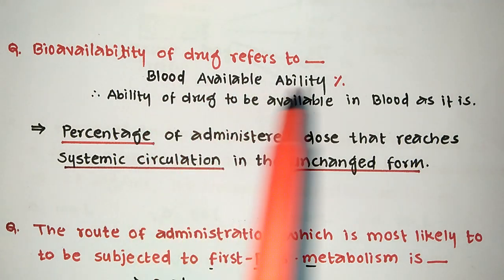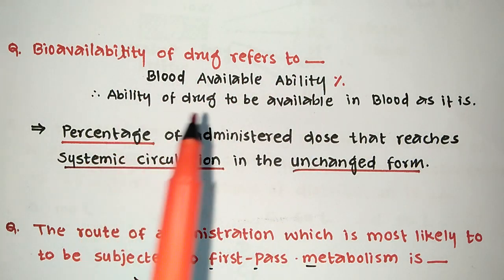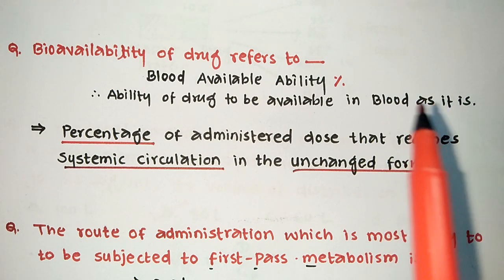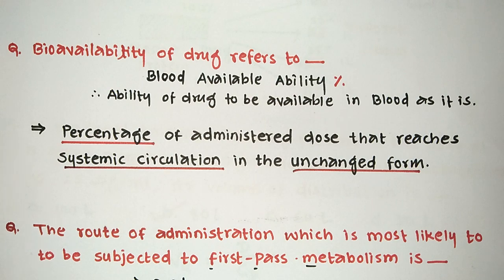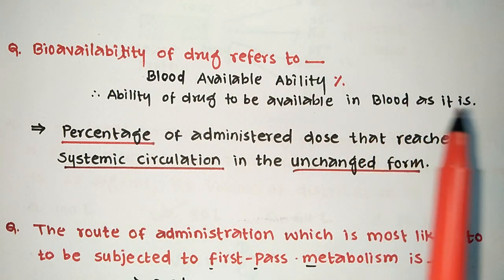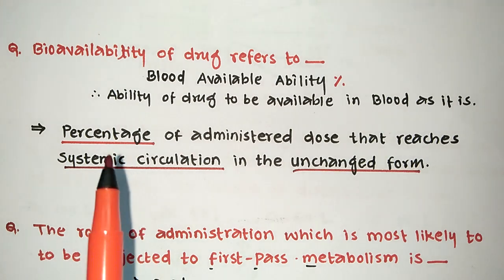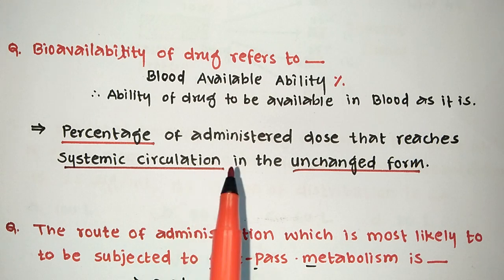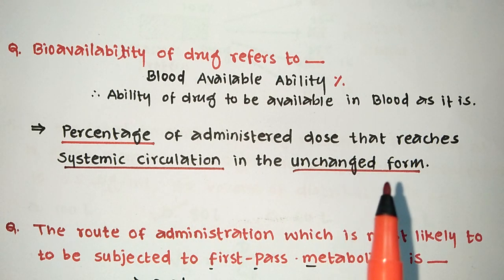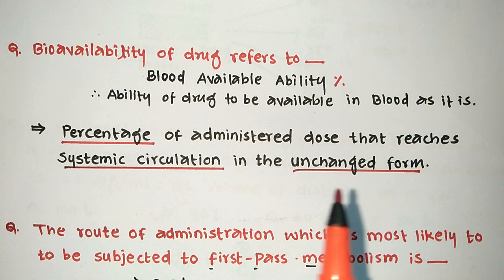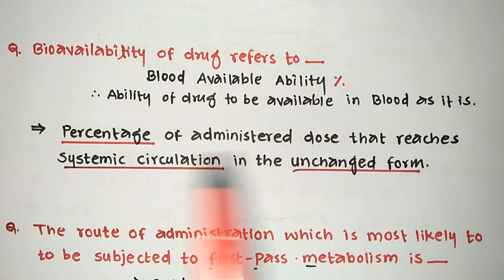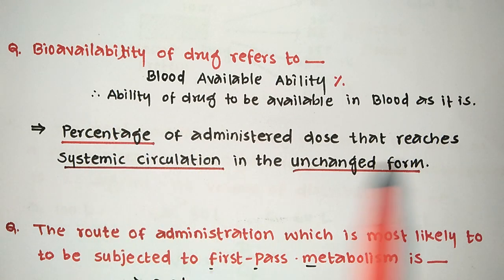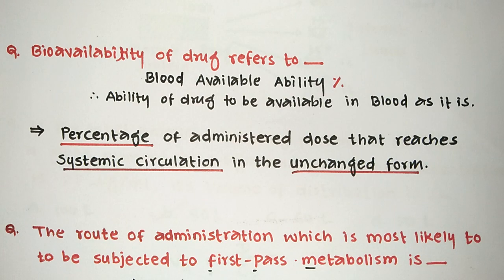So we will convert these three words into a sentence. So what is the sentence? Ability of a drug to be available in the blood in the same form as the drug structure. So what exactly is the definition of bioavailability? Percentage of administered dose that reaches systemic circulation in the unchanged form. So there should not be any change in the drug structure. It should be as it is, in unchanged form in the systemic circulation, in the blood, and it is expressed in a percentage. So this is the definition of bioavailability.